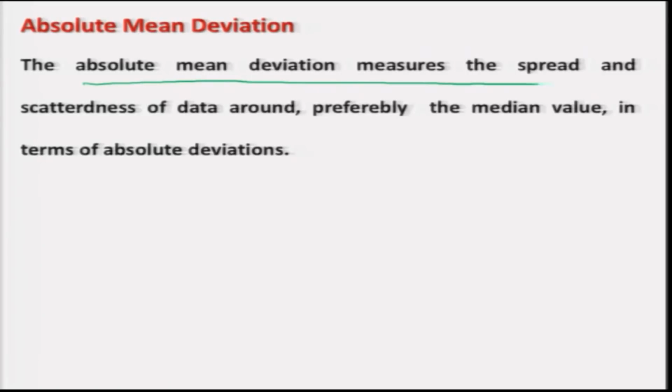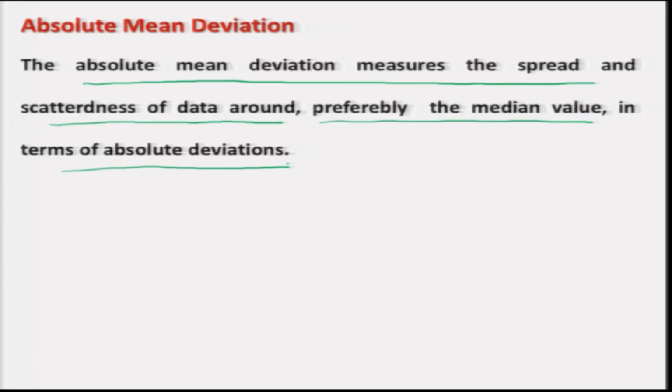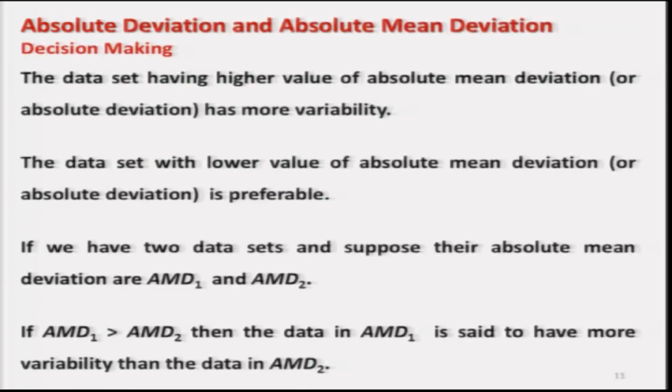So, this absolute mean deviation measures the spread and scatteredness of the data around preferably the median value in terms of absolute deviations. And if you have more than one data set and want to know which data set has more variability, then how to do it.